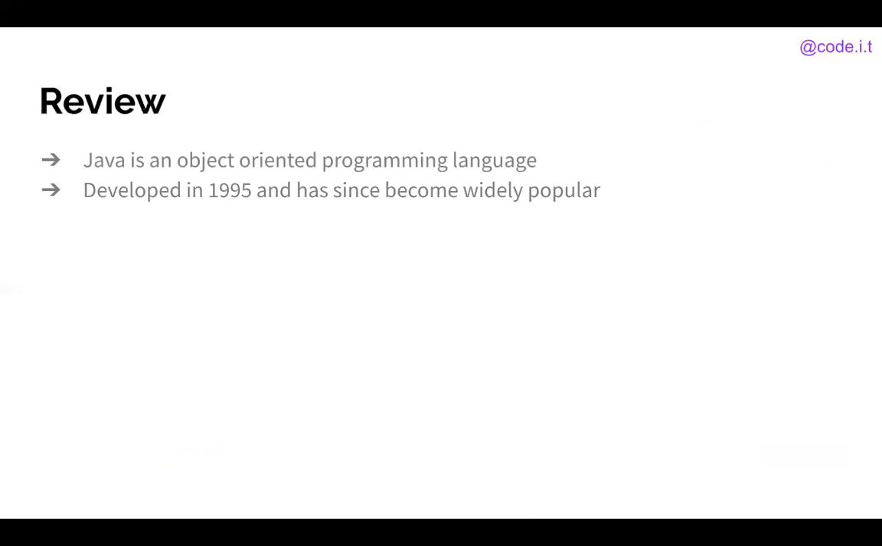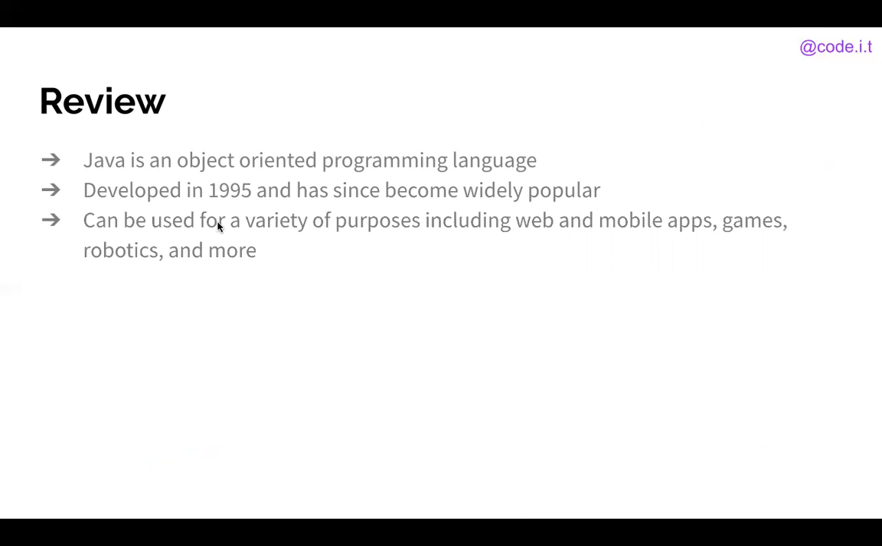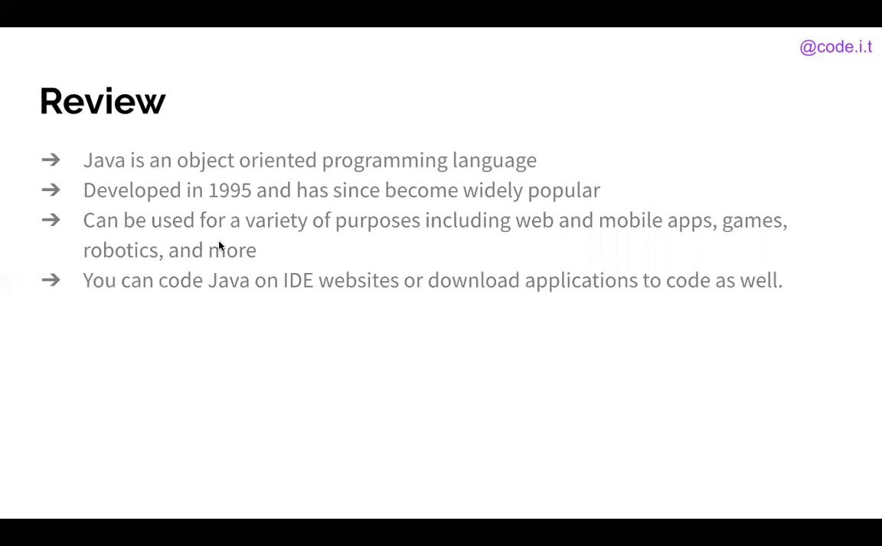So let's review quickly. Java is an object-oriented programming language. It was developed in 1995 and has since become widely popular. It can be used for a variety of purposes, including web and mobile apps, games, robotics, and more. And you can code Java on IDE websites or download applications to code in as well.